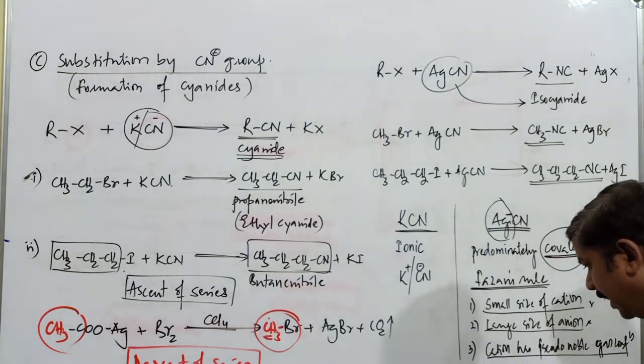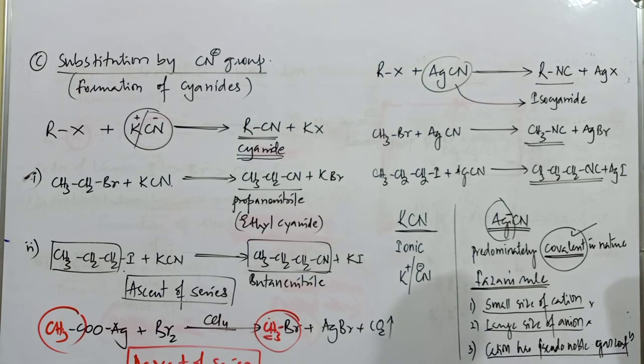If you write the electronic configuration of silver, it has atomic number 47. When you write the electronic configuration of this silver, you will come across the presence of 4d10 electrons, and 5s1 as well. Outermost configuration is 4d10 and 5s1. But the thing is that these d electrons are going to be shielding the outermost electrons. Poor shielding of the corresponding d electrons is considered here. Poor shielding.